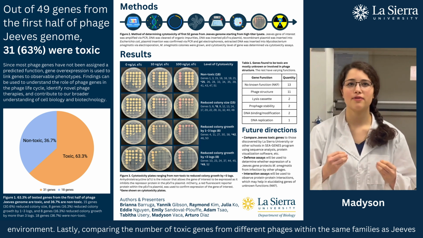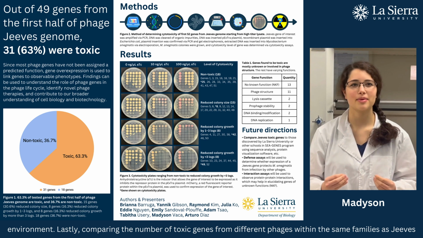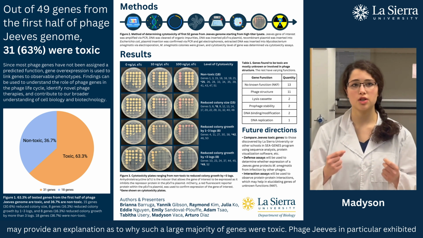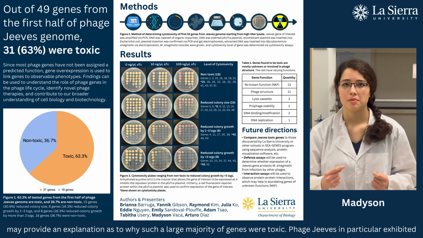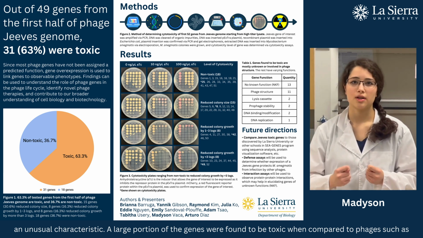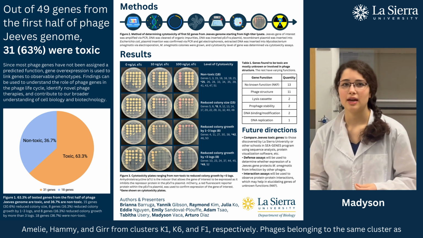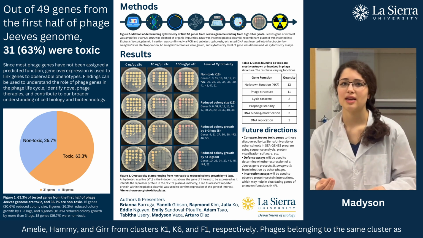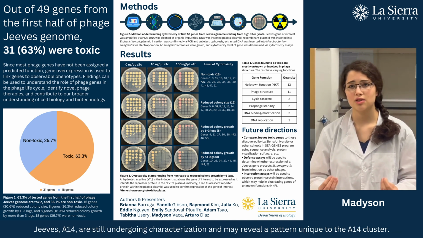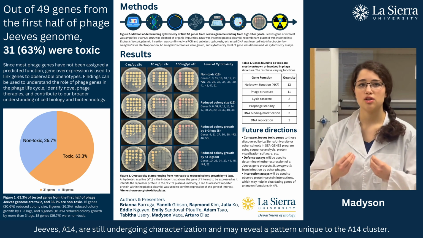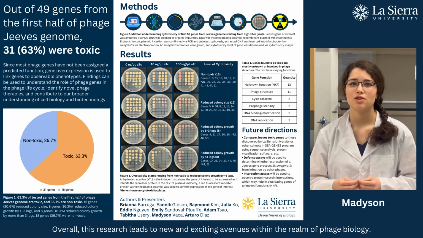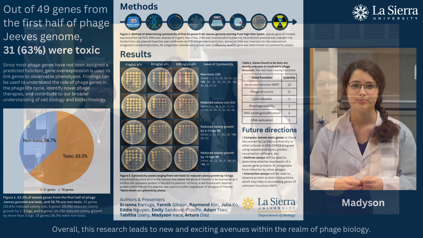Lastly, comparing the number of toxic genes from different phages within the same families as Jeeves may provide an explanation as to why such a large majority of genes were toxic. Phage Jeeves in particular exhibited an unusual characteristic. A large portion of the genes were found to be toxic when compared to phages such as Amelie, Hami, and Gur from clusters K1, K6, and F1 respectively. Phages belonging to the same cluster as Jeeves, A14, are still undergoing characterization and may reveal a pattern unique to the A14 cluster. Overall, this research leads to new and exciting avenues within the realm of phage biology.